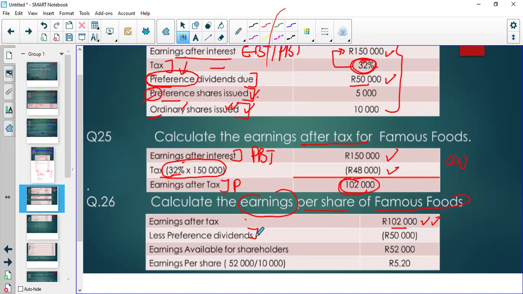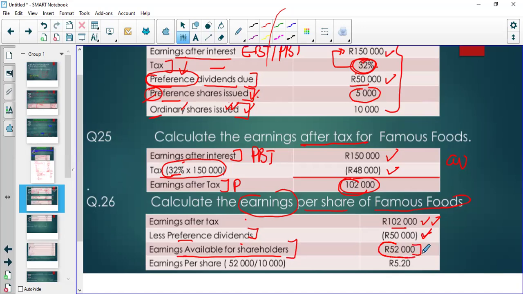We pay them the preference dividends, not based on the number of shares, which is 50,000. What is left, the earnings available to ordinary shareholders, is 52,000.